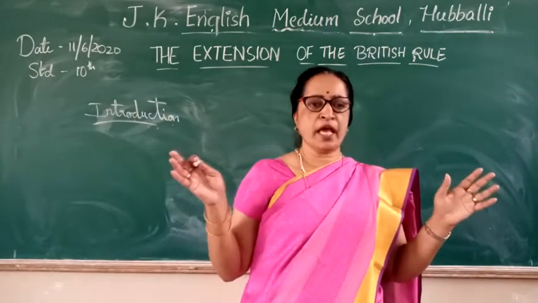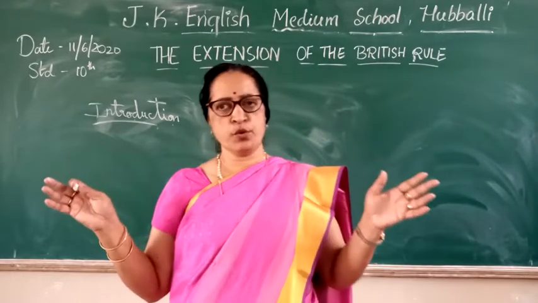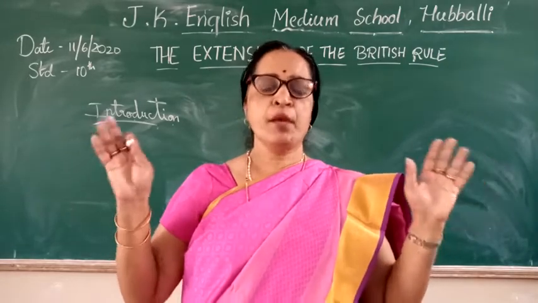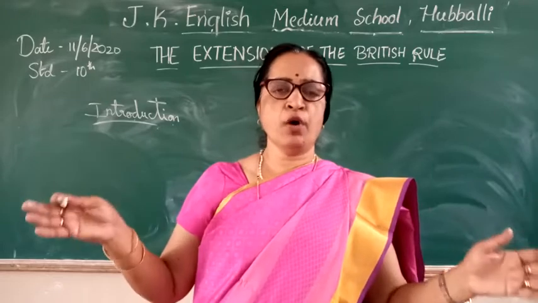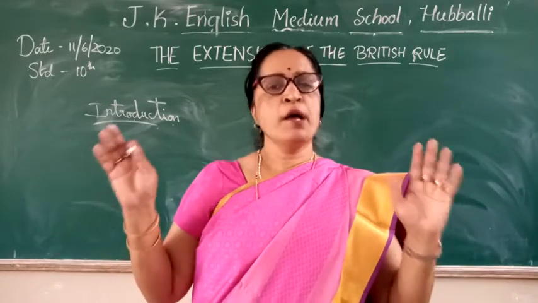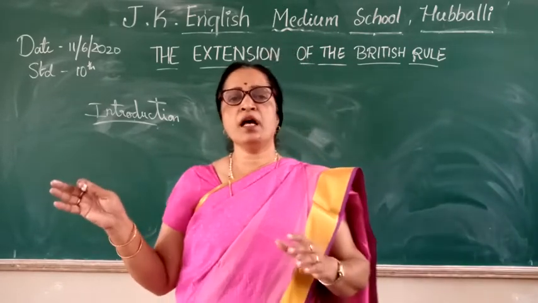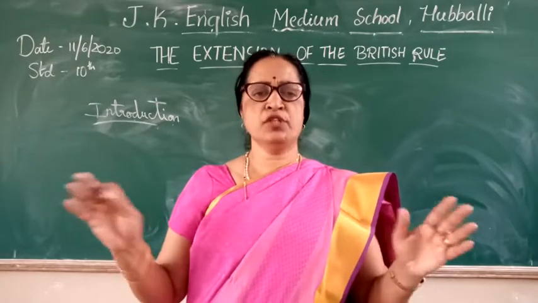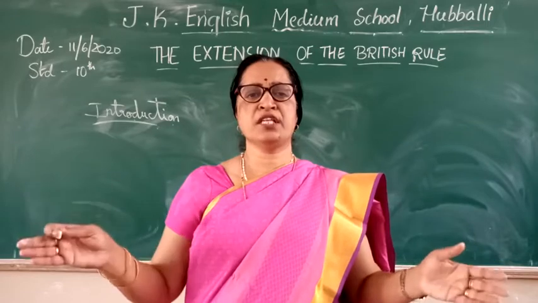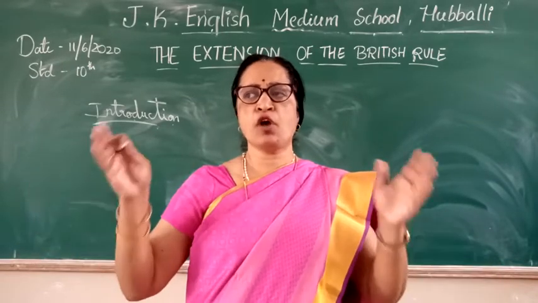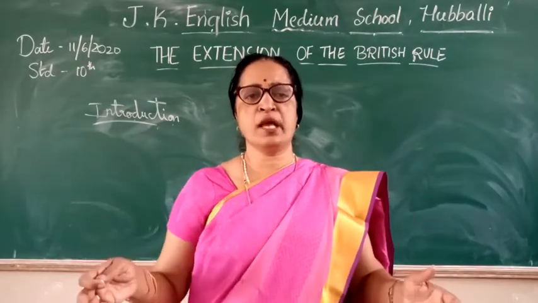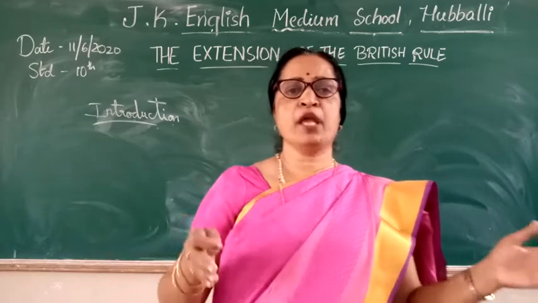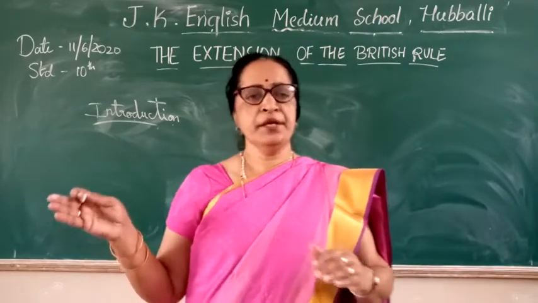So I told you the Britishers were ruling under where? Bengal. They had their power or rule over Bengal as well as the Bombay region. So the British were restricted to these two regions.